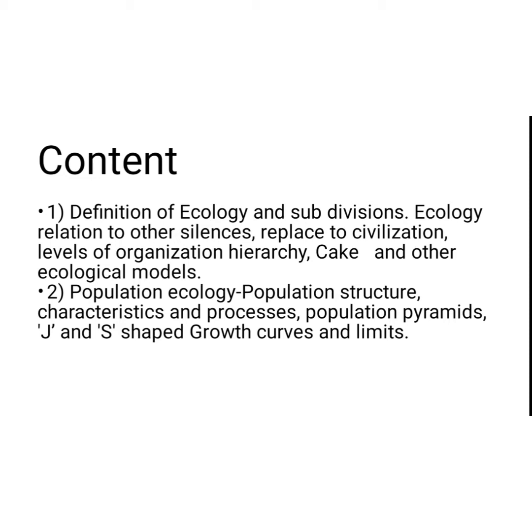We have to see the definition of ecology, subdivision of ecology, ecology's relation with other sciences, relevance to civilization, levels of organization hierarchy, the cake and other ecological models, population ecology, population structure, characteristics and processes, population pyramids, J and S shape growth curves and limits. Those are the contents we are going to see in this chapter. Let's see one by one.